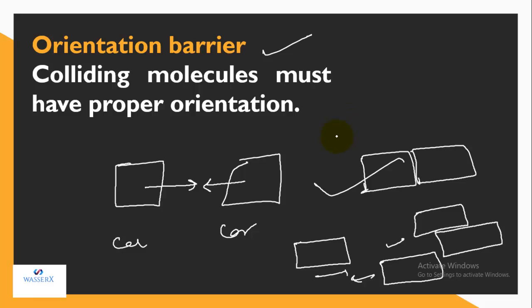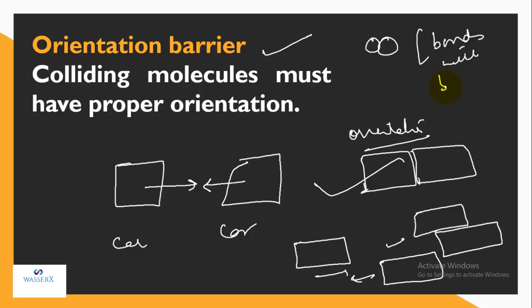So this is what is called orientation. Now for the reaction to happen, the colliding molecules must collide like this. That is, there should be a direct collision. Whenever there is a direct collision, then only the old bonds will break up and the new bonds will be formed. But if the colliding molecules don't have proper orientation like this, their point of meeting is quite less. They're just touching each other. So this will not result in bond breakage.